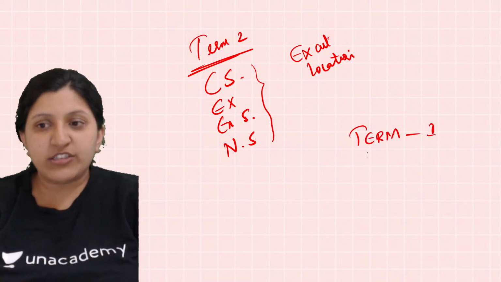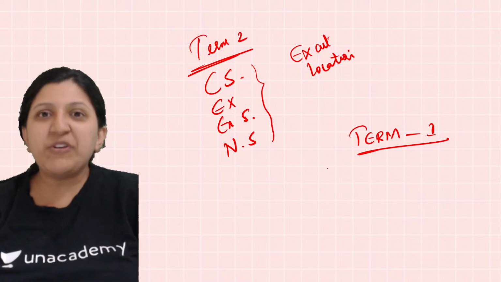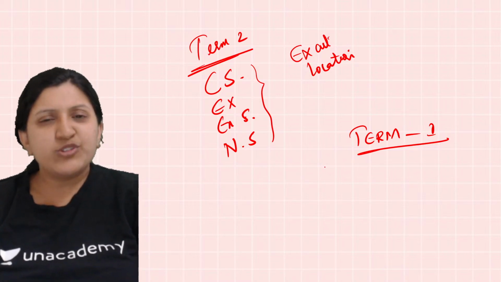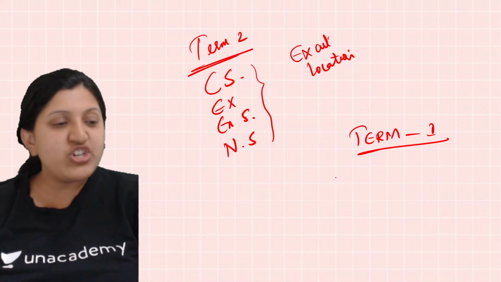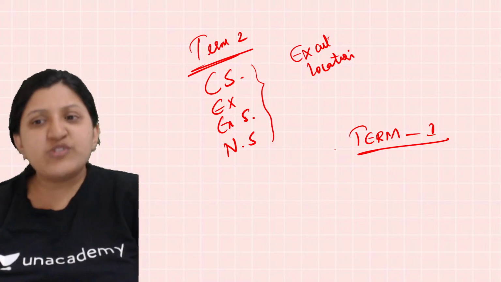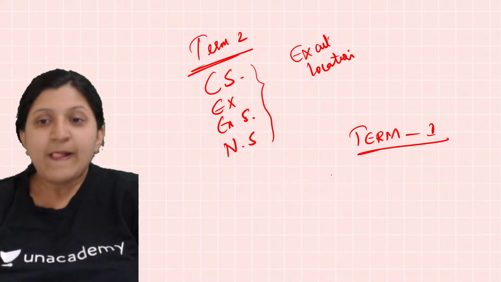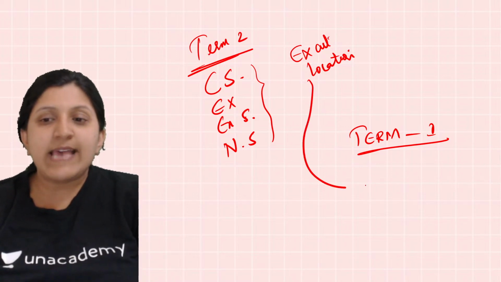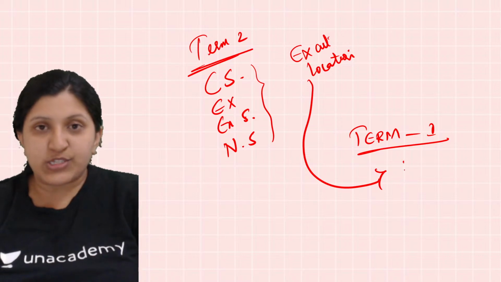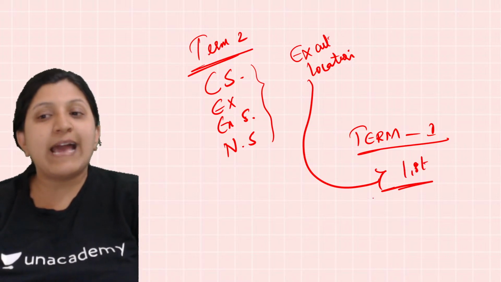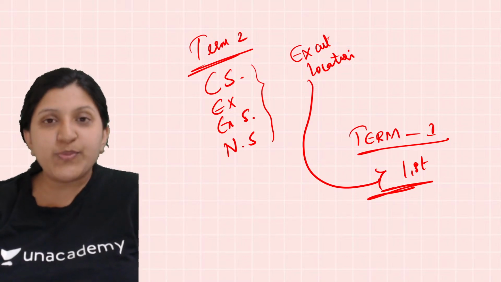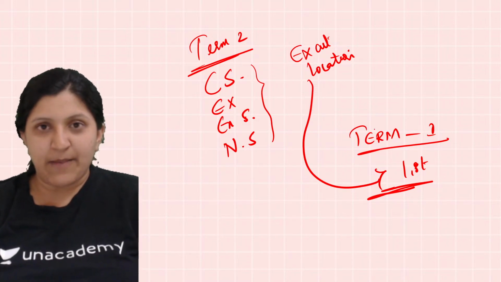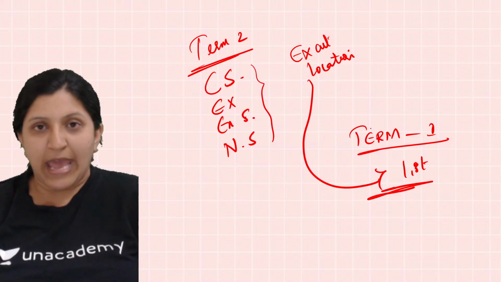Okay, so if you are in term 1, so you are studying from the first chapter, that is cell. So cell anyway, it is just for your understanding. Then cell division, genetics is there. So any location that is there, make sure to write the exact location. Make a list of all the exact locations mentioned in there. That is going to help you in the very last minute preparation for your exam. So this strategy you can go about.